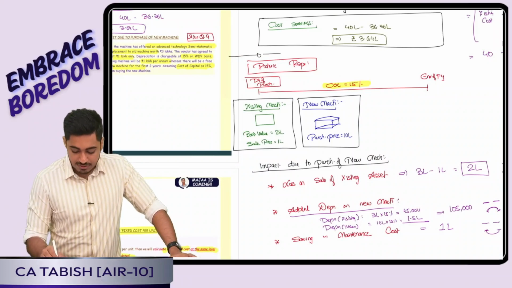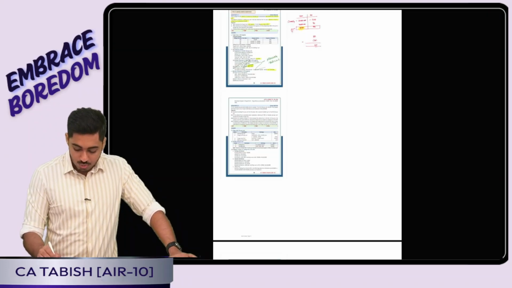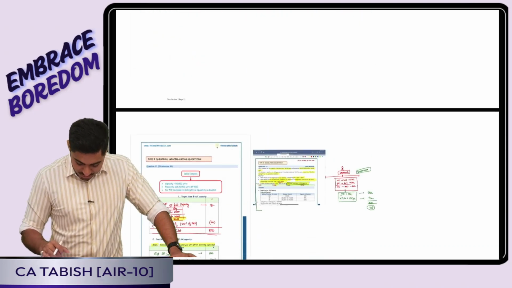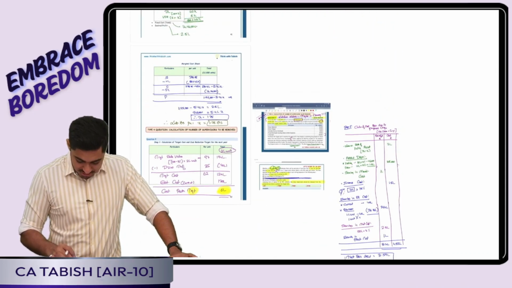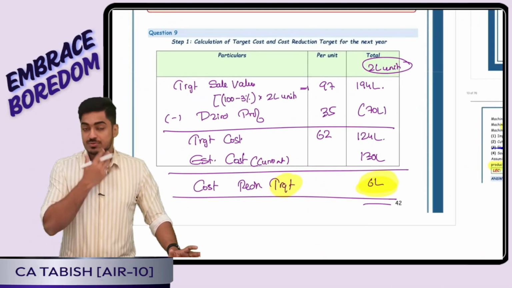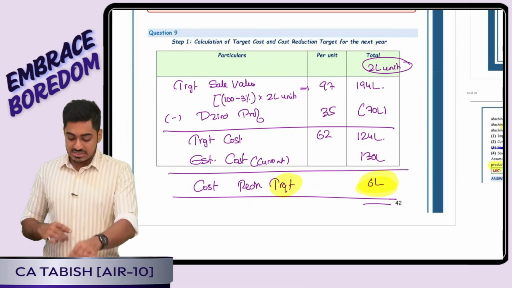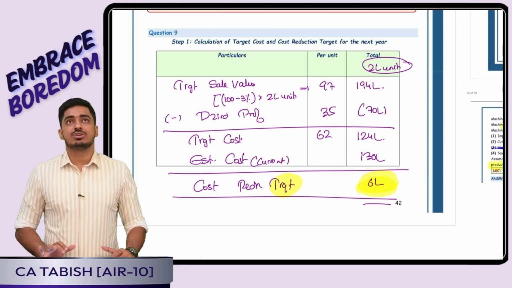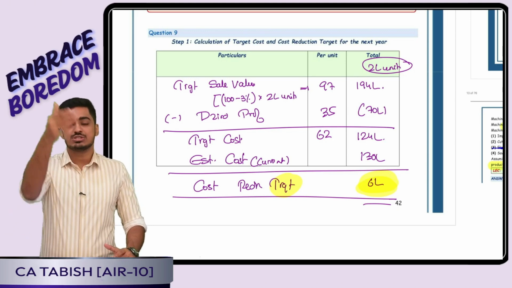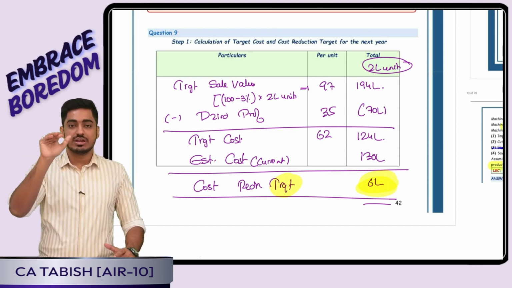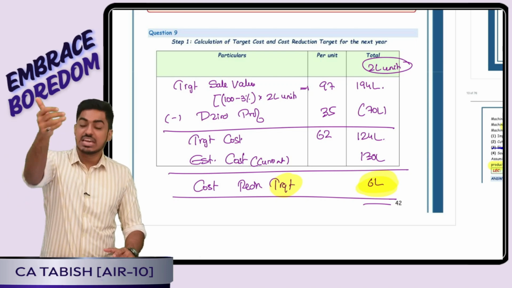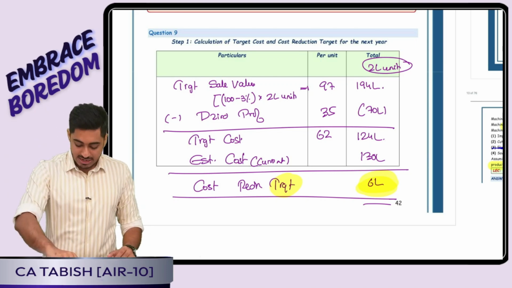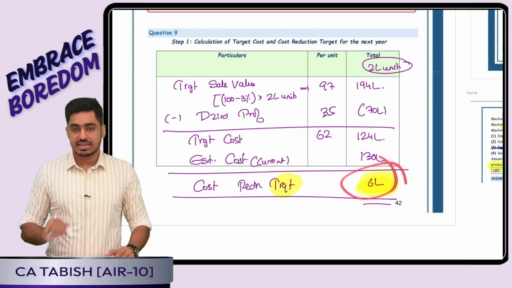Now, based on that, if you have to just have a look at the question, what were the steps we had taken to solve the question? Look at the students. Which question was it? I guess it was this question. First step we did was we calculated the target cost as well as the cost reduction target. If you guys can go back to question number 9, their question told right now I am selling at 100 rupees 200 units, but my selling price will reduce by 3%. But still I want the same profit. That means my cost should also reduce by that amount. So I arrived at my cost reduction target telling that 6 lakh I should reduce.